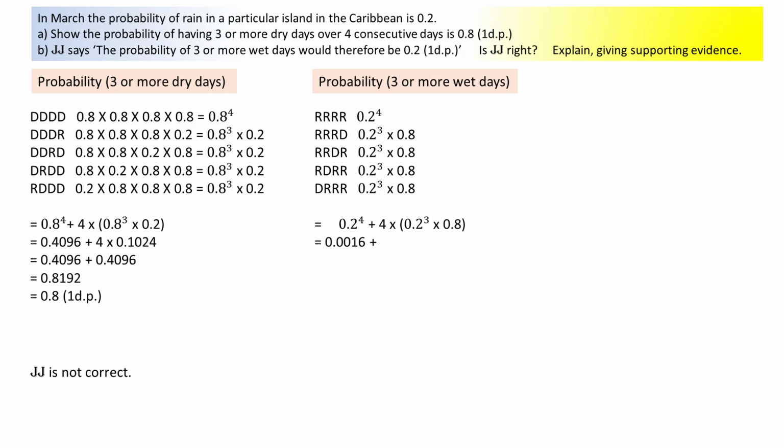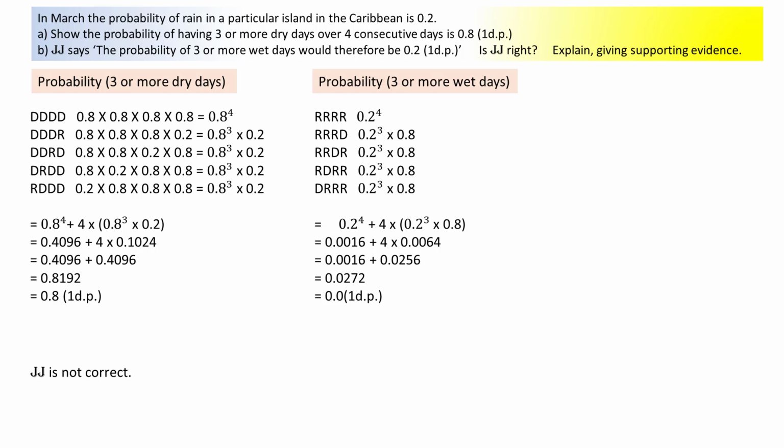Evaluating the powers and then multiplying. Finally, adding to obtain 0.0272, or 0.0 to 1 decimal place.